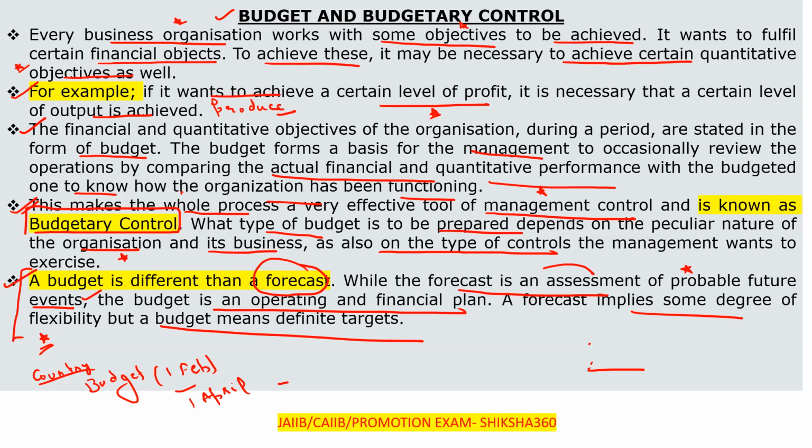It means a definite target. So this is the difference between the budget and the forecast. Hope all of you are able to understand these basic things. Now move to the next point.